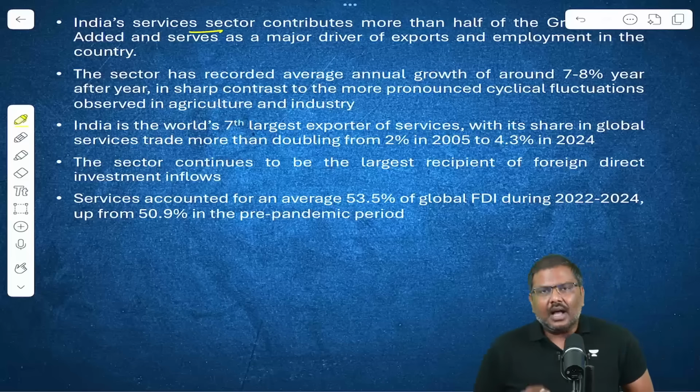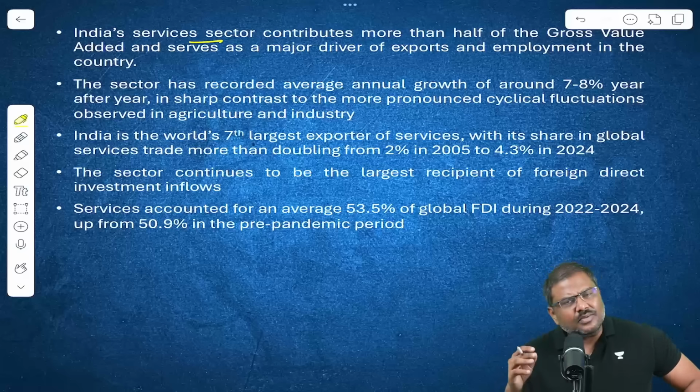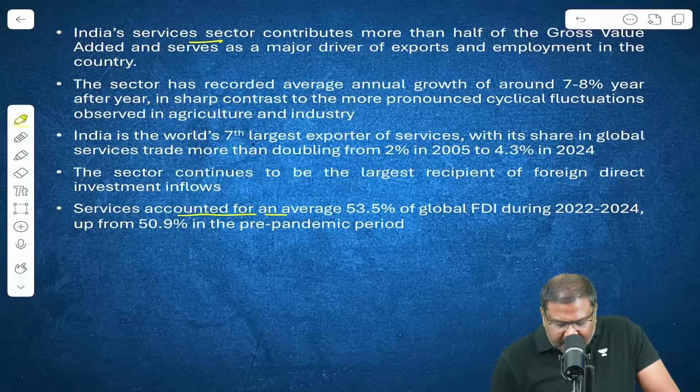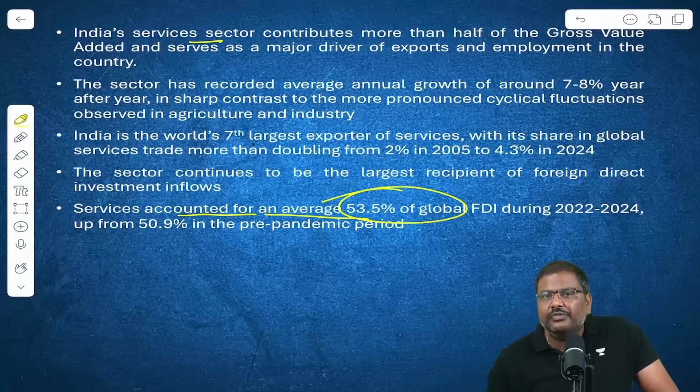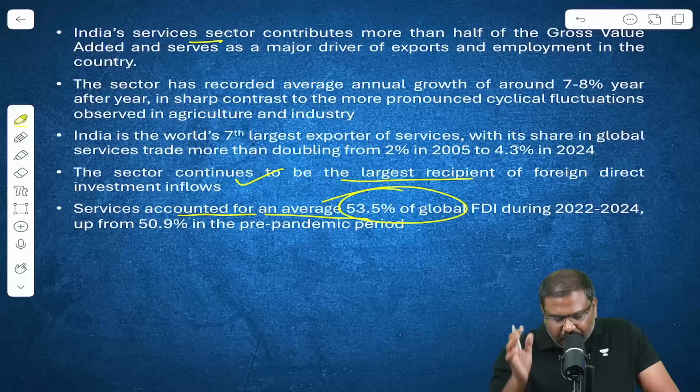India's services sector accounts for more than 50% of gross value addition as well as GDP. When you look at the amount of FDI that has flown into India, the services sector has accounted for more than 50% of the FDI. It continues to be the largest recipient of FDI.